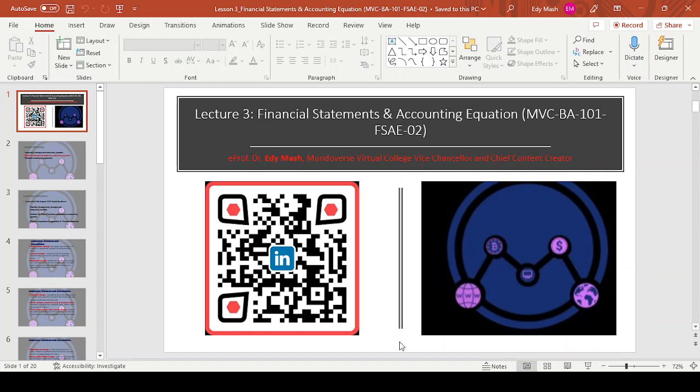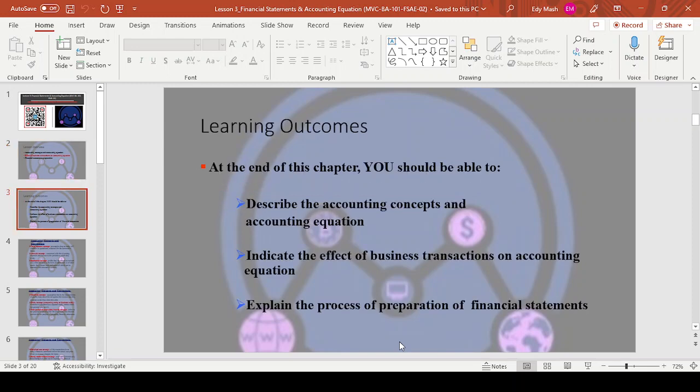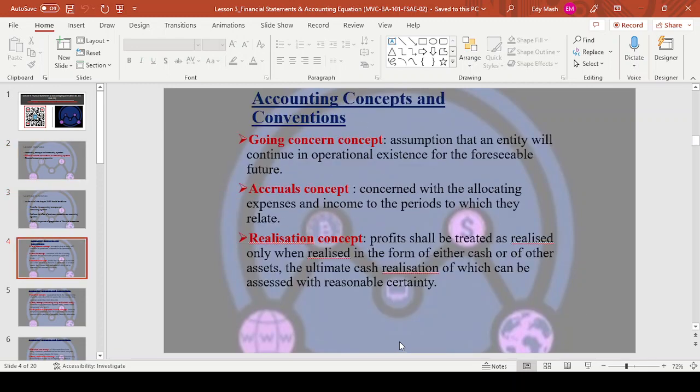All right, the lesson overview: accounting concepts and accounting equation, effect of business transactions on accounting equation, and financial statements preparation. Those are the 3 things that you should be able to do at the end. So we are going to go back now to those accounting concepts and conventions. They can also be called accounting principles.